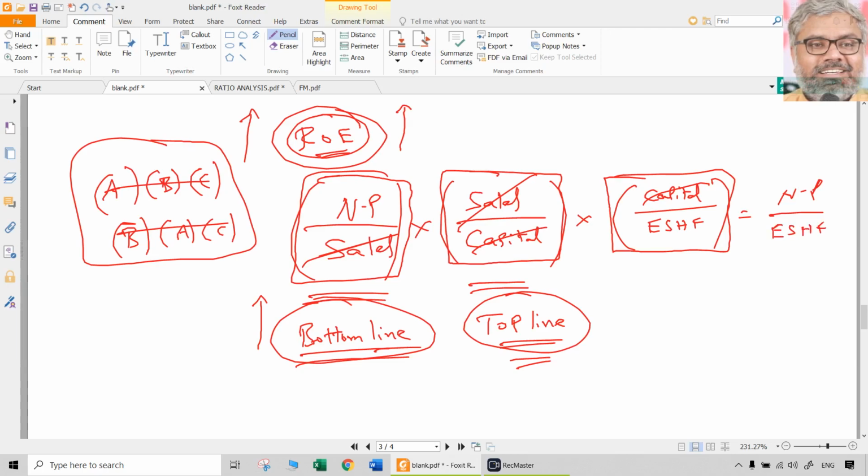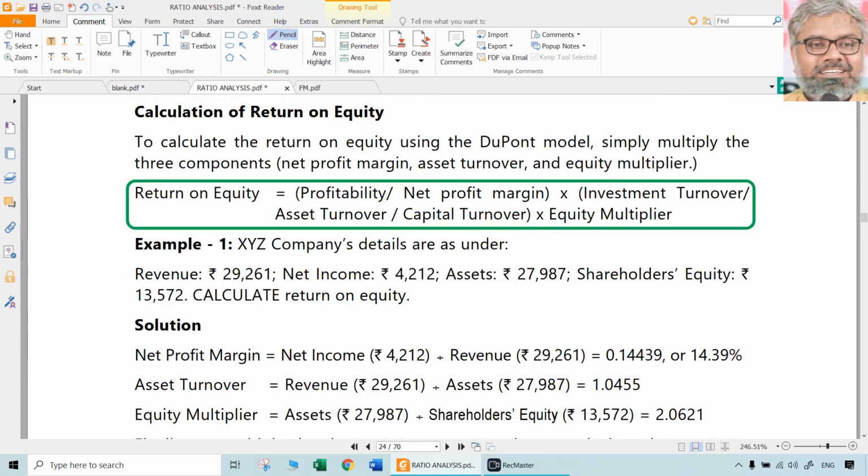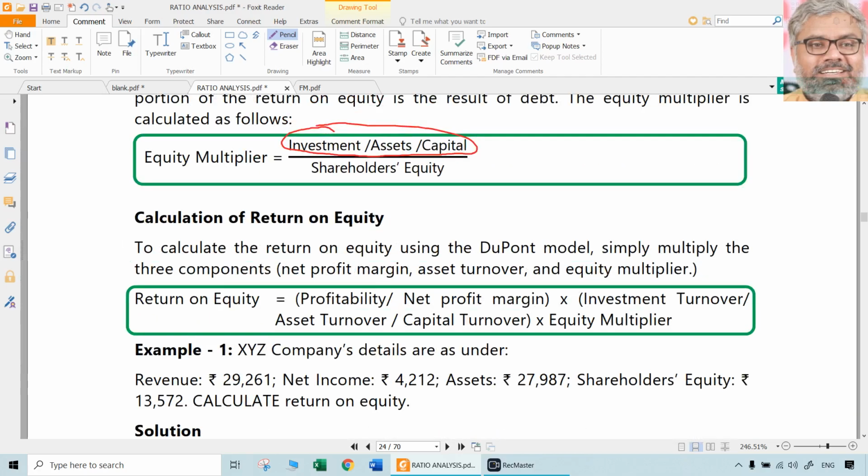Instead of equity shareholders' funds, I could take total shareholders' funds. That is also okay. But in general, when we use the word return on equity, we talk about equity shareholders. Preference is better ignored. So in that case, the net profit also has to be taken after paying the preference dividend, because numerator and denominator should match. So profits available to the equity shareholders divided by the equity shareholders' funds. We know that is the same formula of return on equity.